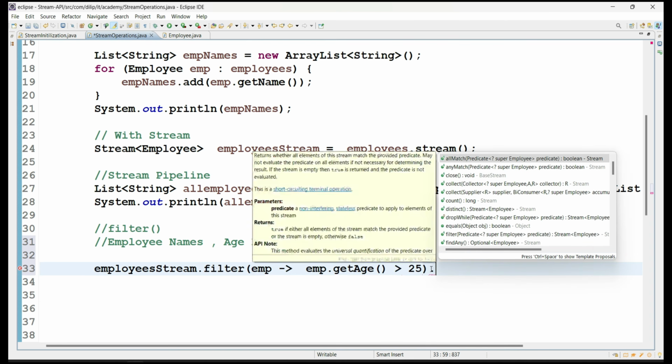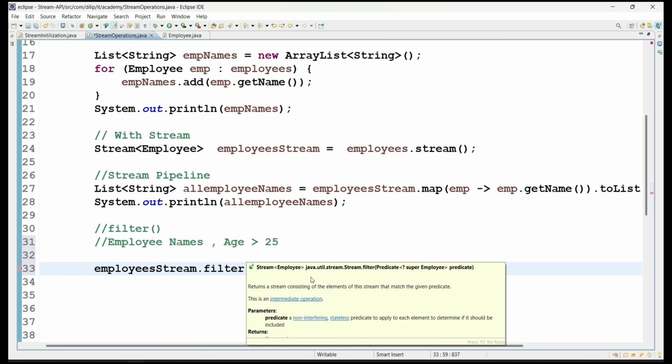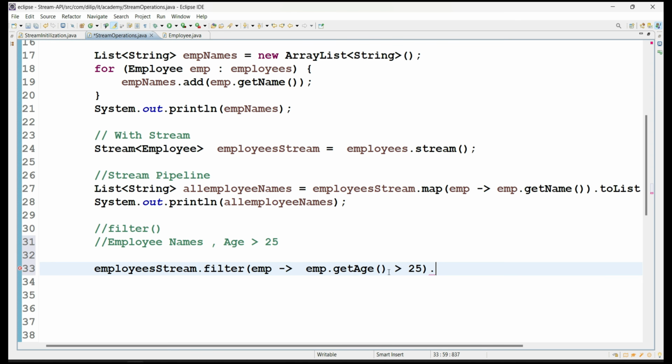It is going to filter all the employee objects whose age is greater than 25. So as a result you again get a stream of employee objects only, but the stream internally contains only the employee objects whose age is greater than 25.